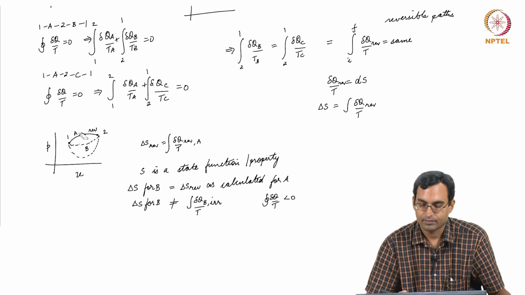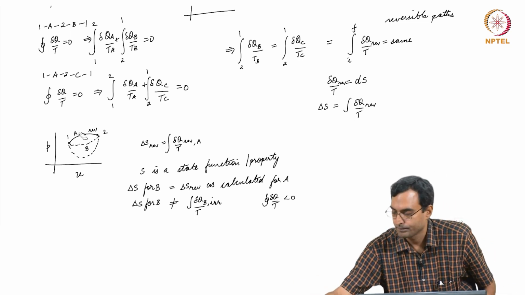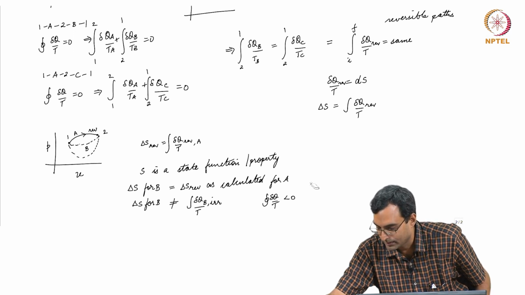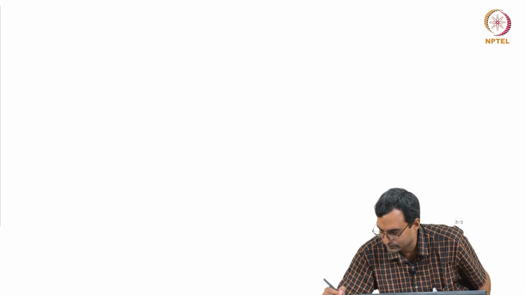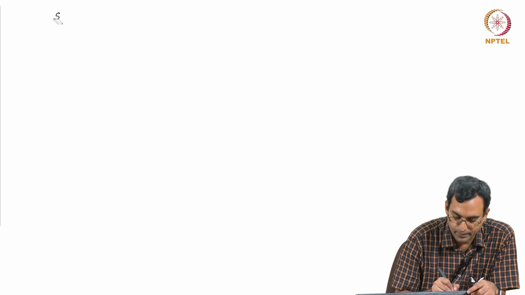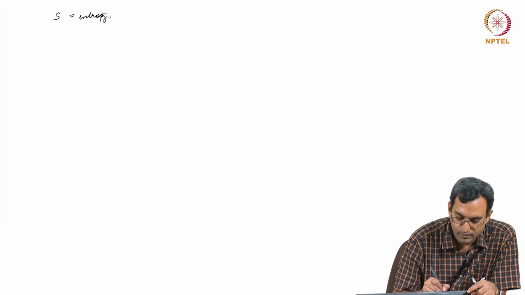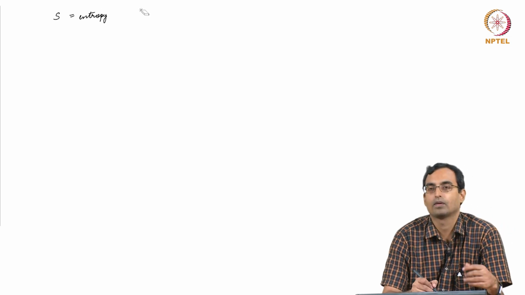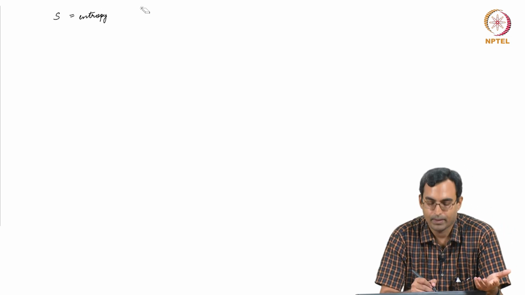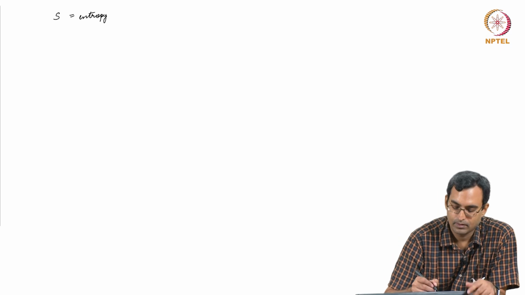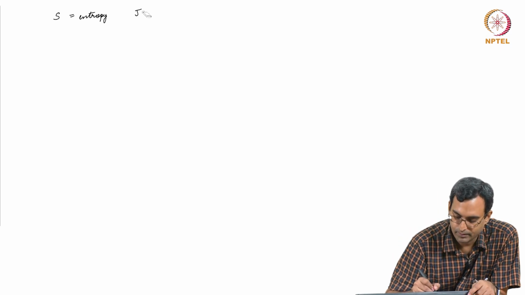Now, we can also look at a few other things. This entropy is essentially what we are calling S. So, it has units of heat transferred divided by temperature, say joule per Kelvin.